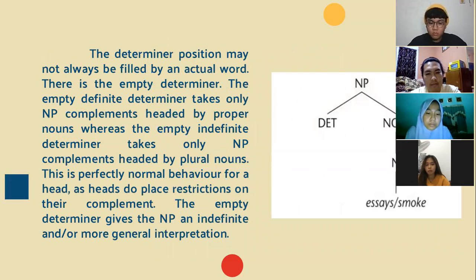Okay, the determiner position may not always be filled by an actual word. There is an empty determiner, and it's normal. The empty definite determiner takes only NP complements headed by proper nouns, whereas the empty indefinite determiner takes only NP complements headed by plural nouns. This is perfectly normal behavior for a head, as heads do place restrictions on their complements. The empty determiner gives the NP an indefinite and more general interpretation. You can see it in the picture.